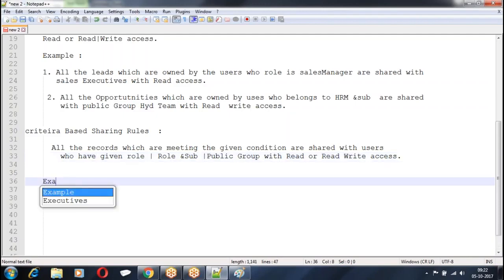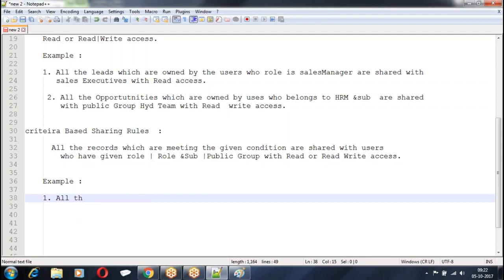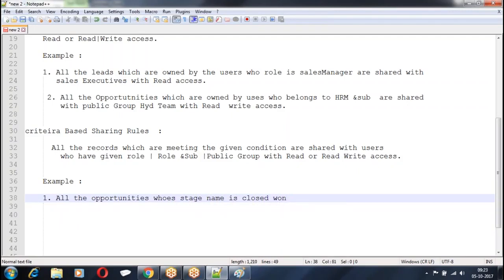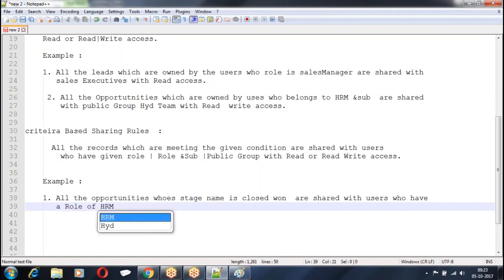So, example: all the opportunities whose stage name is closure 1 are shared with users who have a role of HR manager, with read access.